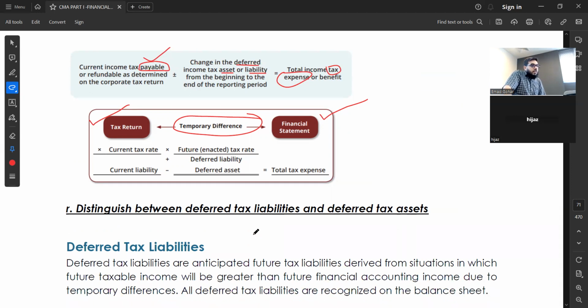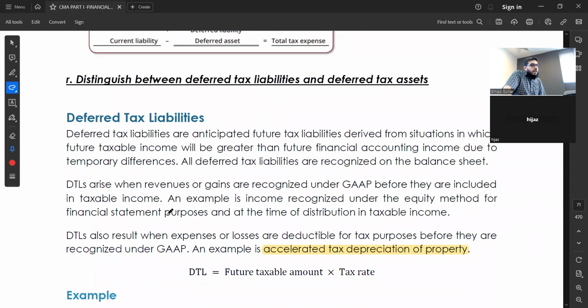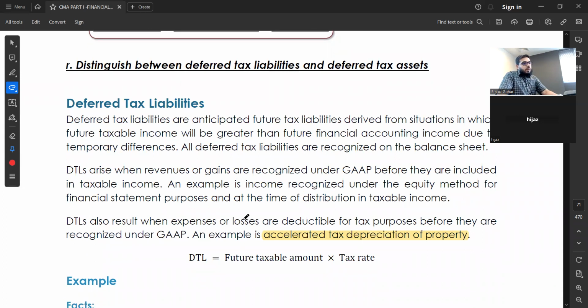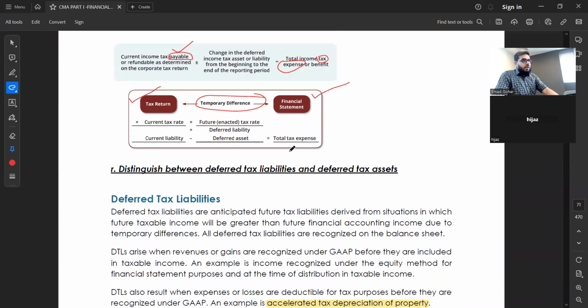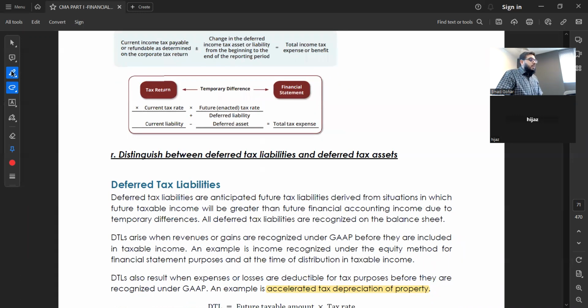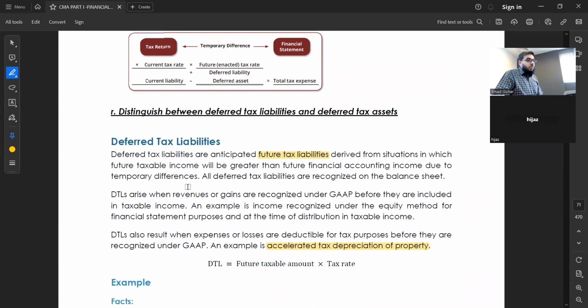Now see this. What is deferred tax liability? Very simple. There is an example also, and let's first read it. They say deferred tax liabilities are anticipated future tax liabilities, from situations in which the future taxable income will be greater than future accounting income.